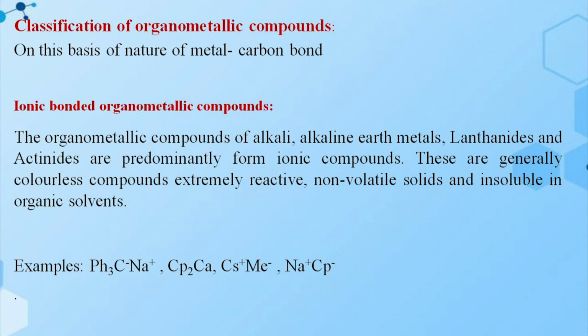The organometallic compounds of alkaline earth metals, lanthanides and actinides predominantly form ionic compounds. These are generally colorless compounds, extremely reactive, non-volatile solids and insoluble in organic solvents. Example, triphenyl sodium, bis-cyclopentadienyl calcium, cesium methanide and cyclopentadienyl sodium. These are the examples for ionic bonded organometallic compounds.